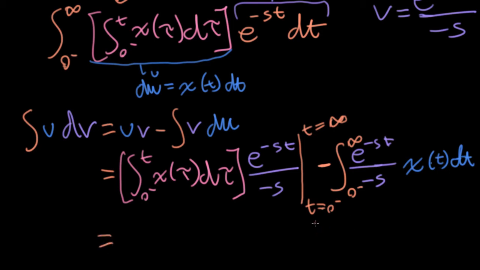So let's think about what happens to this first case. Well, if I put in the lower limit here of 0, then nothing's included in the integral, and that's going to give us 0. So we don't need to worry about that. What about t going to infinity? This is a little trickier. This is where a region of convergence issue would show up if we were doing bilateral transforms and needed to worry about regions of convergence.